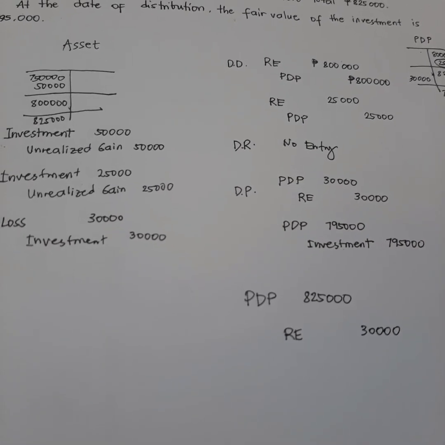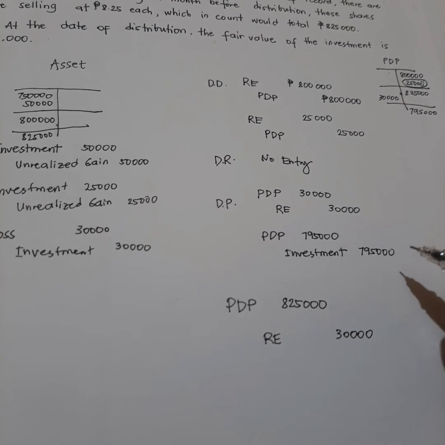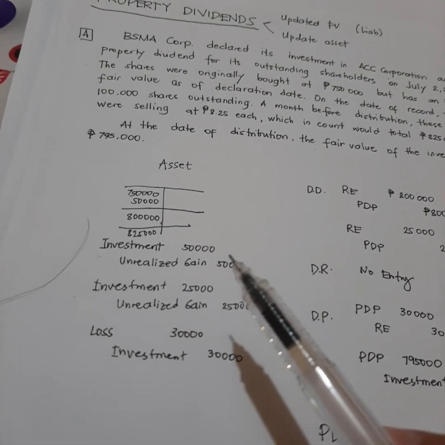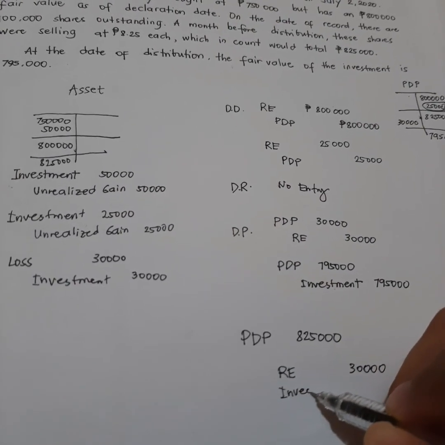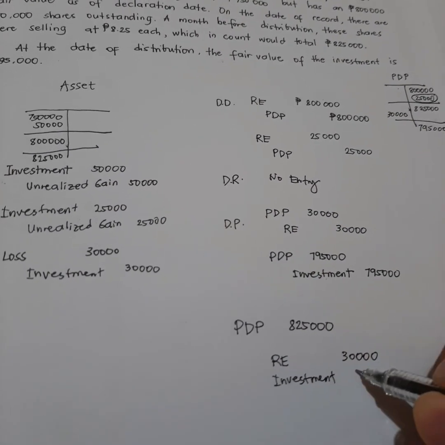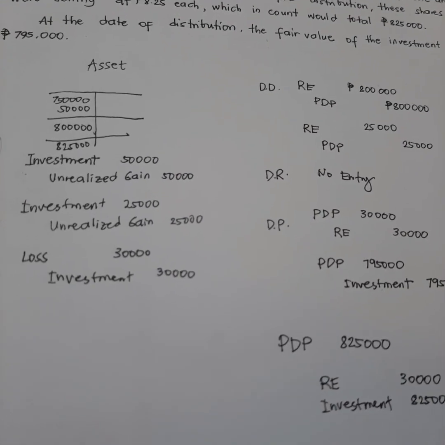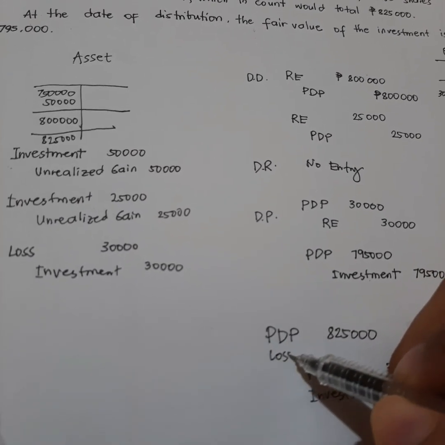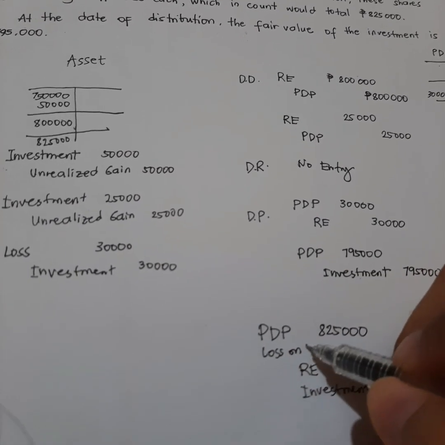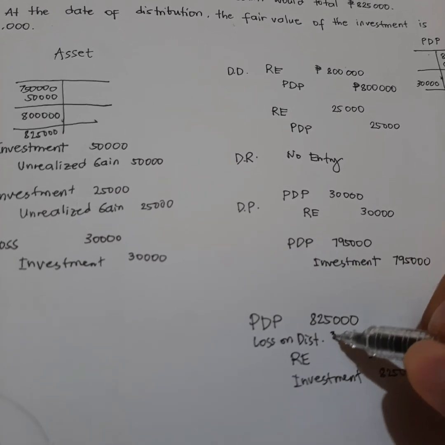So, we will credit retained earnings 30,000. Okay? On the part of the investment is recorded at 825. So, kung hindi tayo nag-adjust, so it will be credit investment 825. And, dahil alam natin na nagkaroon tayo ng loss dun sa investment, we could have here, loss on distribution na 30,000.